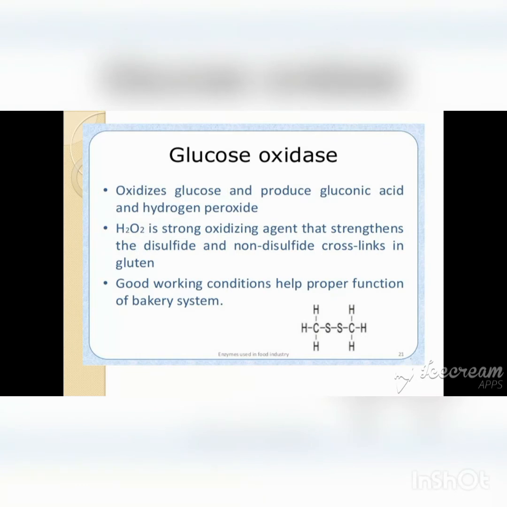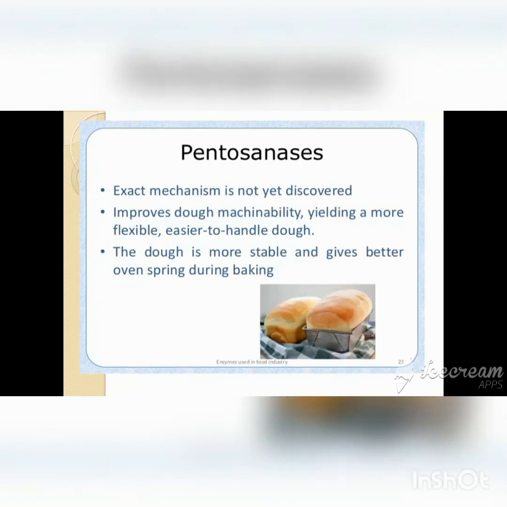Whereas the glucose oxidase oxidizes glucose and produces gluconic acid and hydrogen peroxide. This hydrogen peroxide is a strong oxidizing agent that strengthens the disulfide crosslinks in gluten, and it is essential for proper functioning of the bakery system.